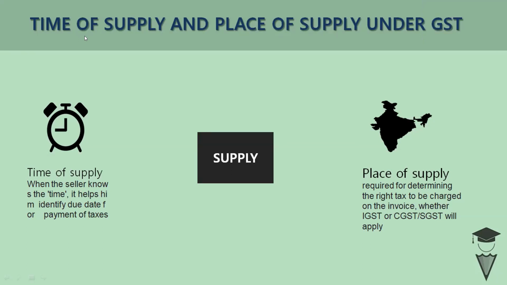So we were discussing why there is a requirement to determine place of supply. Everybody knows that there are sections 10 to 13 under the IGST Act to determine place of supply. But first of all, we have to understand why a person would be required to determine the place of supply.